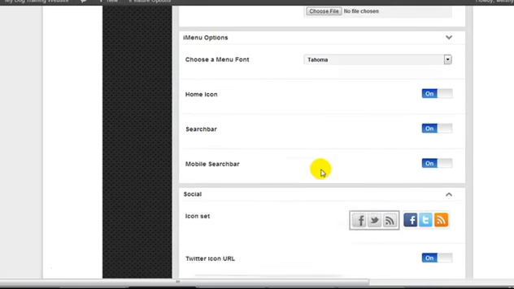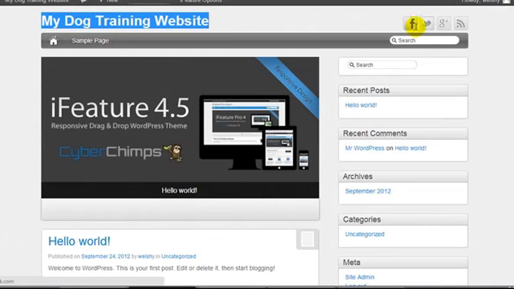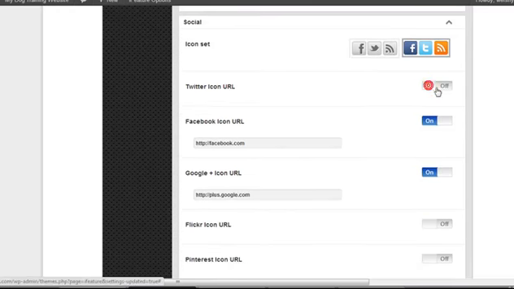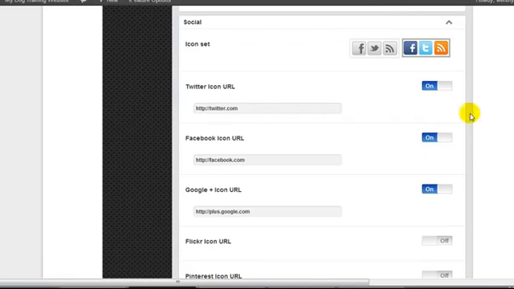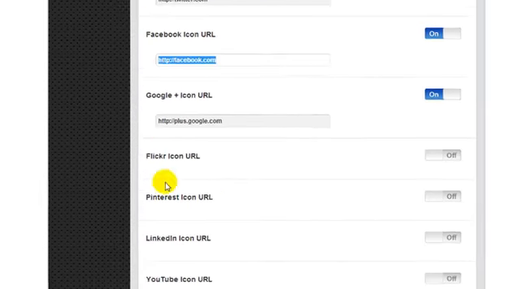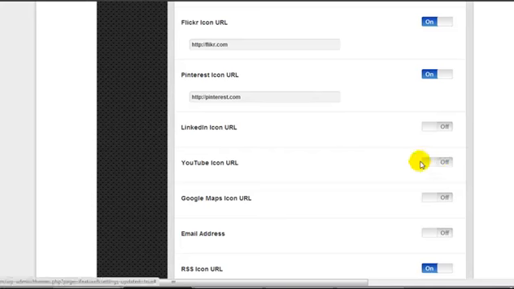If I bring down the social menu here, we can have it like a grayish color, or the color icons. Currently it was on gray. I actually prefer the color ones. It gives a bit more color. And here basically we can turn on and off whatever social networks we want. And obviously we'd have to enter in our own Facebook page URL or profile URL. Same with Google+, Flickr, etc. So let's go ahead and turn some of these on.